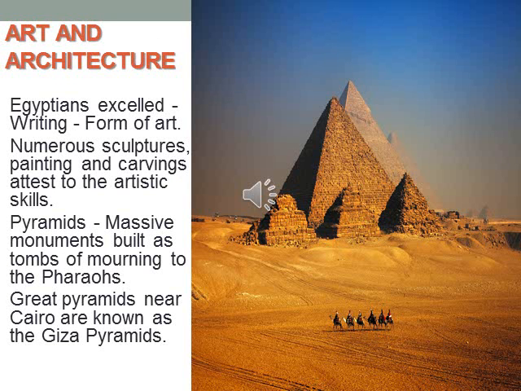Next, art and architecture. The Egyptians excelled in art and architecture. They were very talented in both. Their writing is also a form of art.